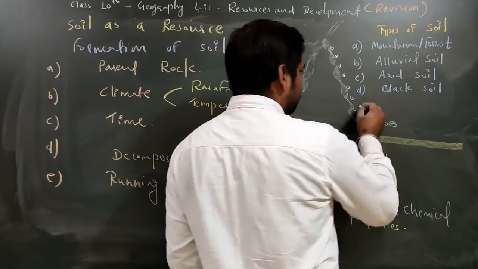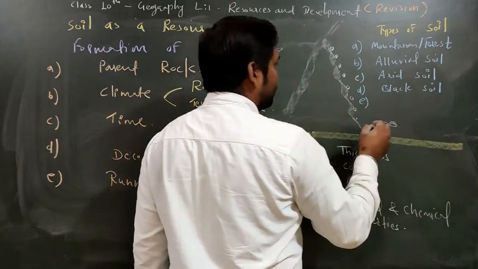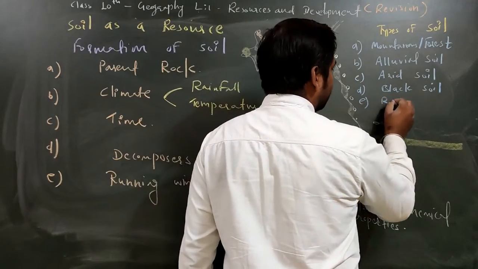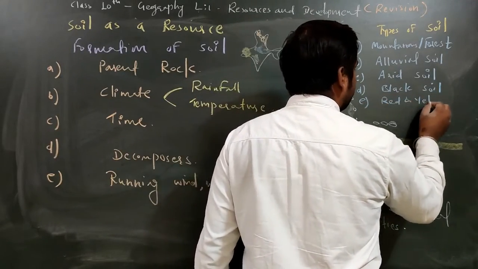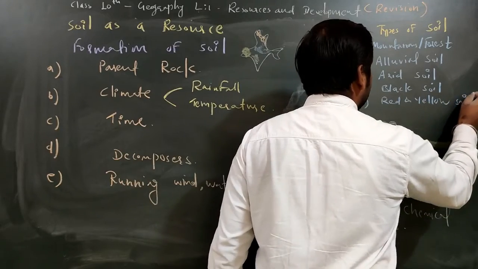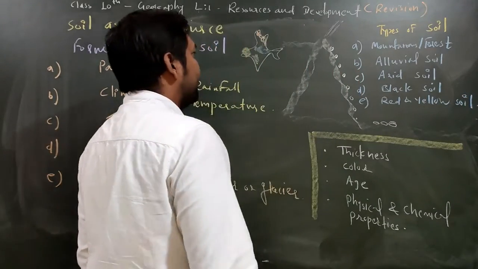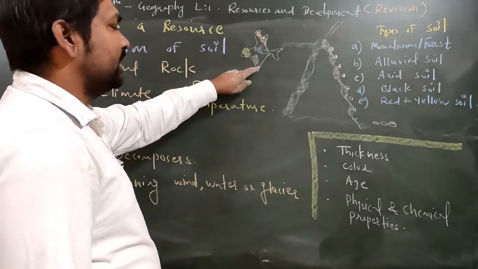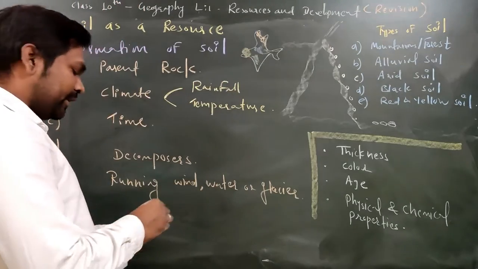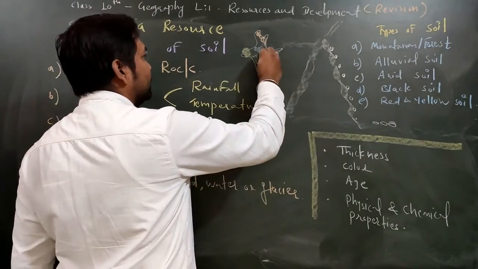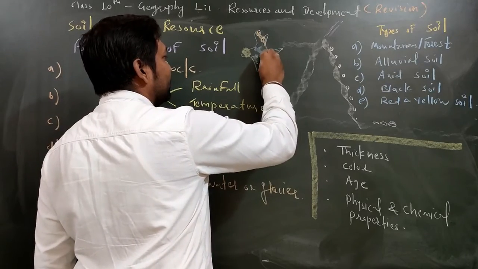After that, the next one is red and yellow soil. So red and yellow soil we are getting in parts of Madhya Pradesh, Chhattisgarh, Odisha. So here we are getting the red and yellow soil. I am writing here, these particular places we are getting the red and yellow soil.